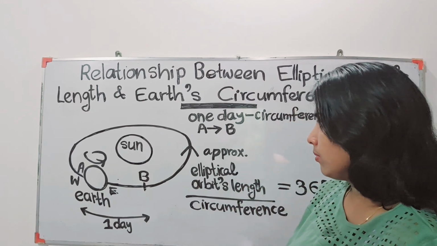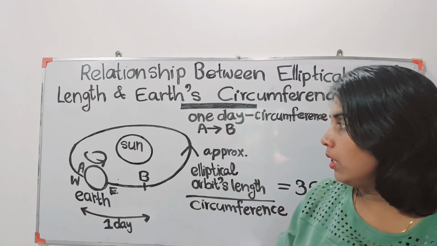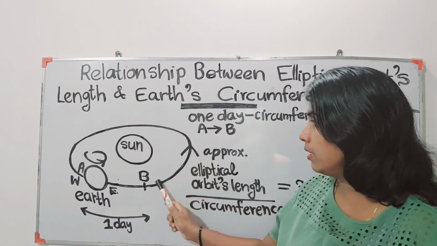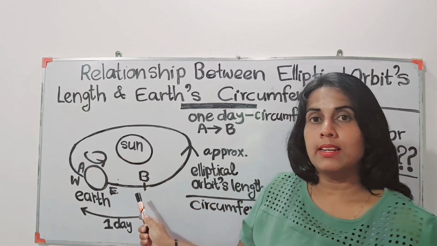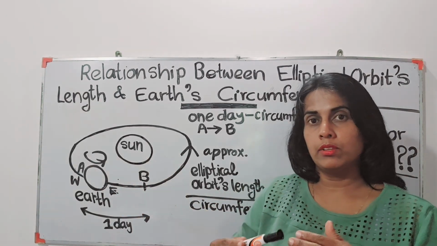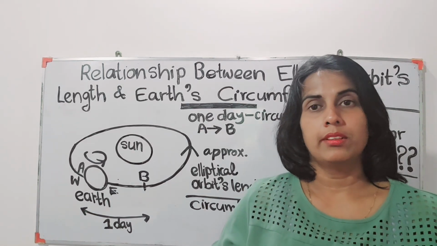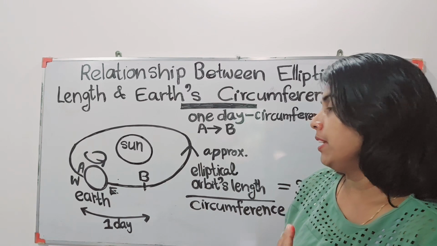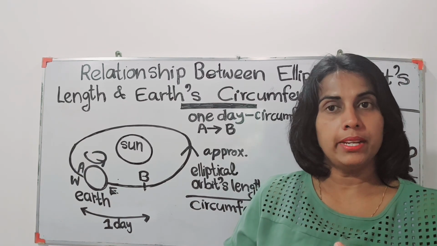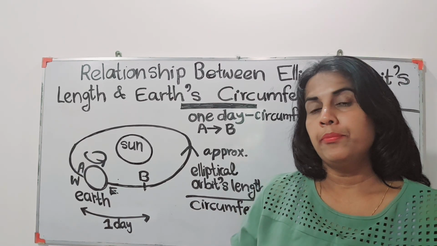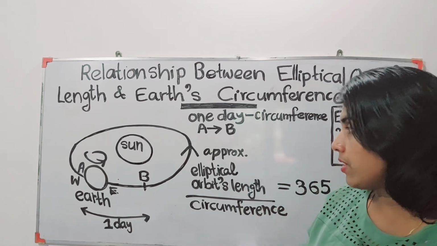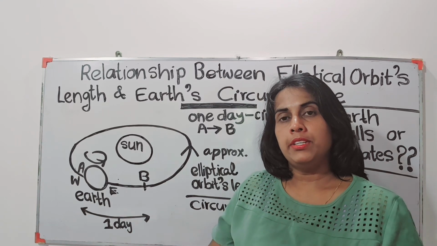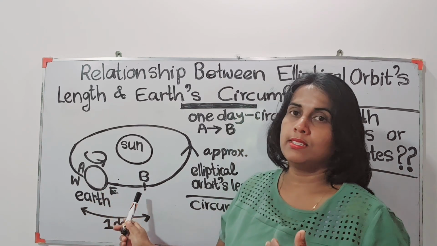Therefore we can calculate the relationship between the elliptical orbit's length and the circumference, because according to physics, within 1 day, when the Earth rotates and completes one cycle, it travels some distance from A to B. When it is rotating, it has to travel some distance.